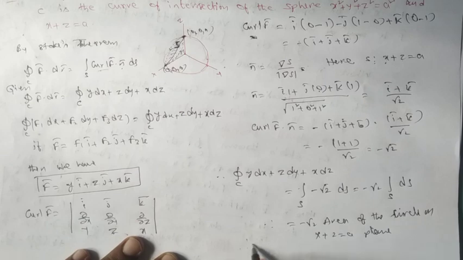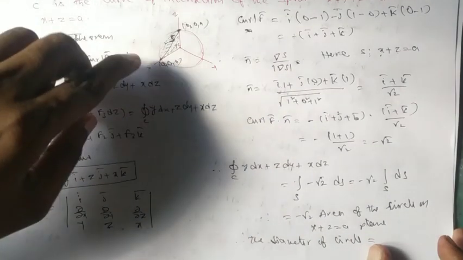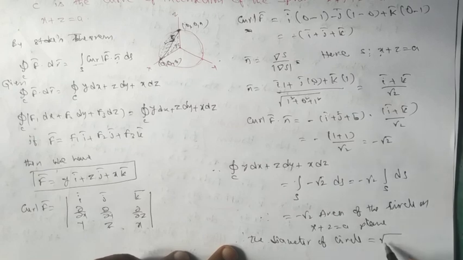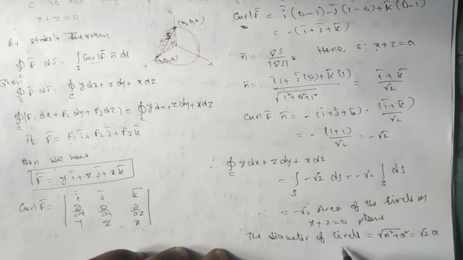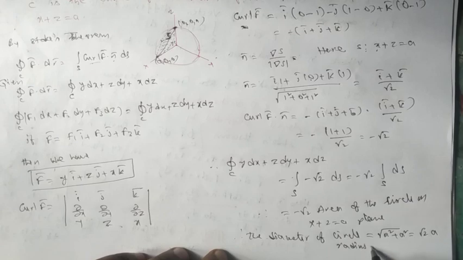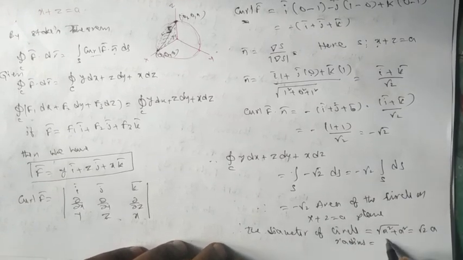So the diameter of circle equal to the distance between these 2 points, equal to square root of a square plus a square, which is root 2 a. So once it is root 2 a, can you tell me what is radius? a by root 2. Am I right? Half of this one is a by root 2.